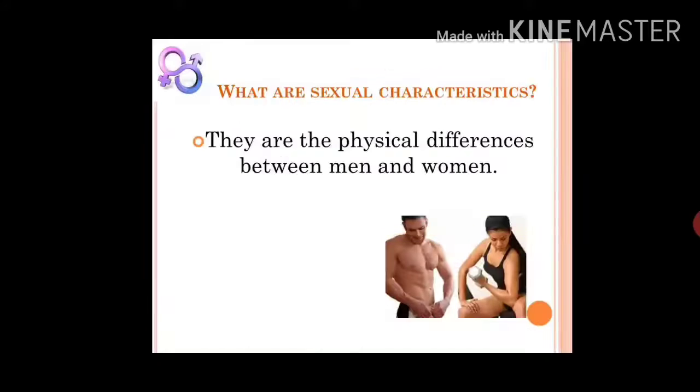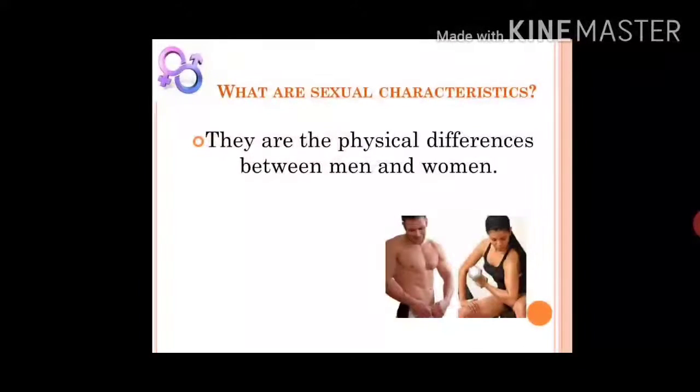But during the reproductive phase, many changes take place at a particular age in the human being, in the male body and the female body. These changes take place externally. Male and female can be externally differentiated by specific characteristics. These characteristics are known as secondary sexual characteristics, or sexual dimorphic characters. Now what are the sexual dimorphic characters? Let's see about this.